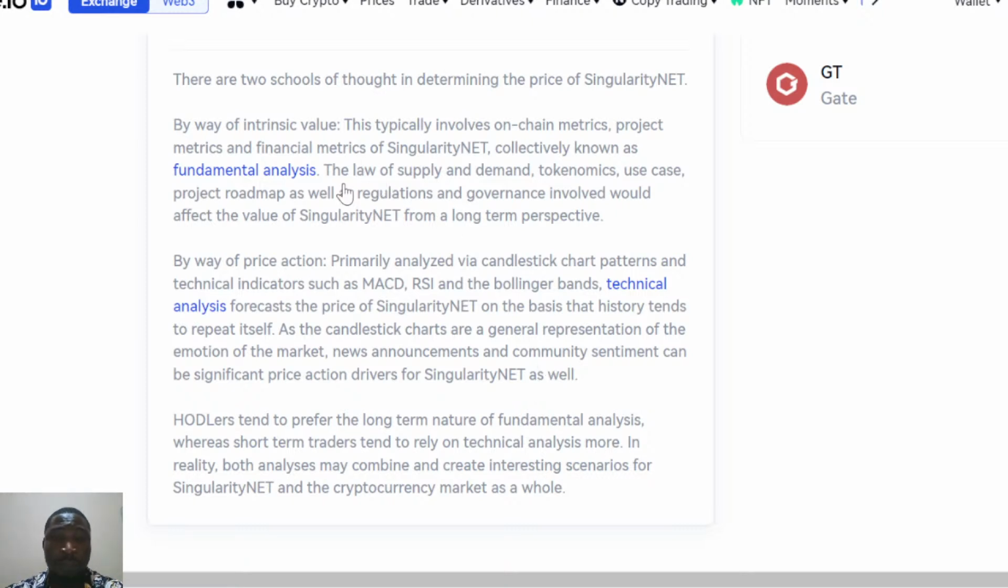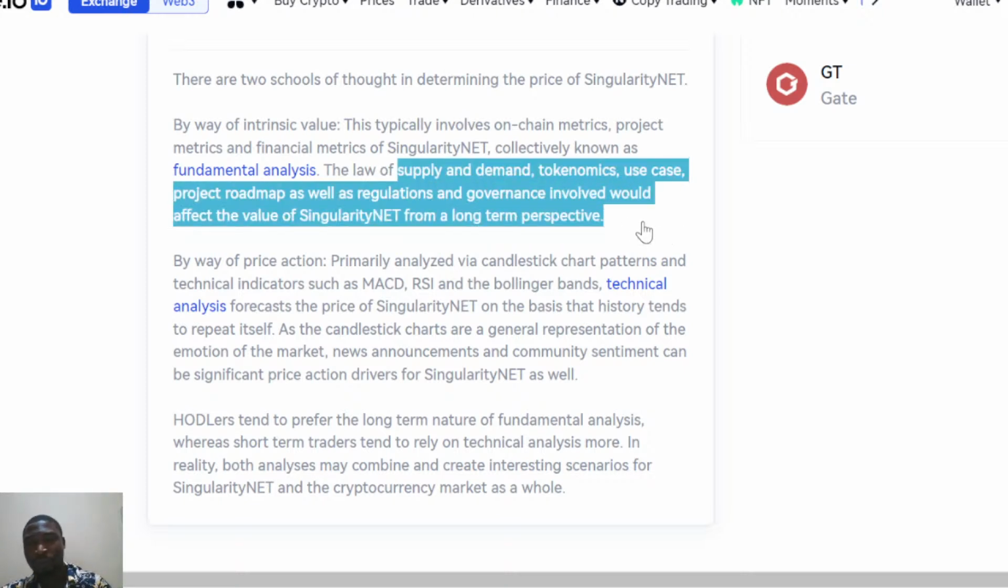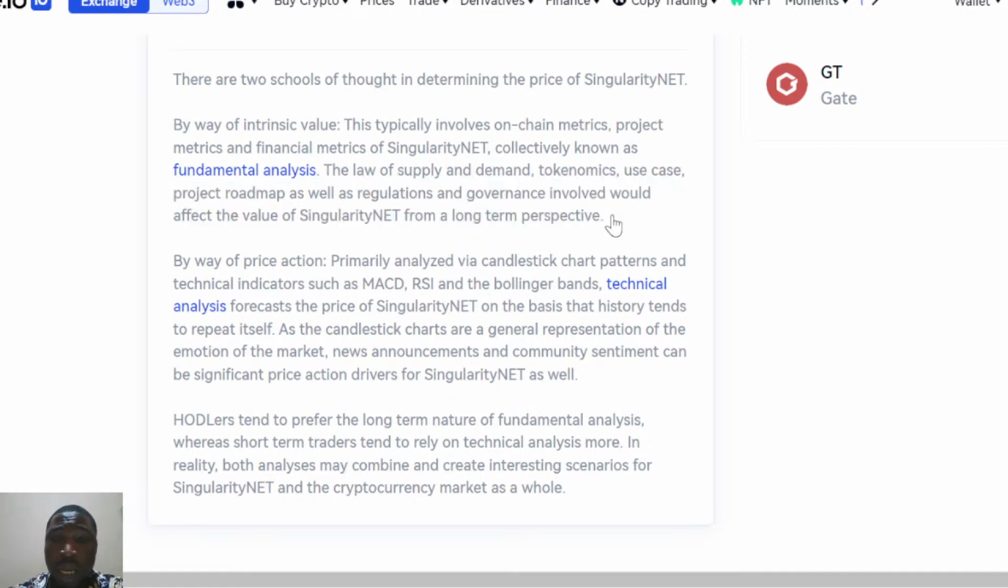The first one I talked about is demand and supply, which is very important. I also talked about tokenomics, which is also a very important factor. I also talked about the use cases, the roadmap, as well as regulations and governance, which affect the project itself.